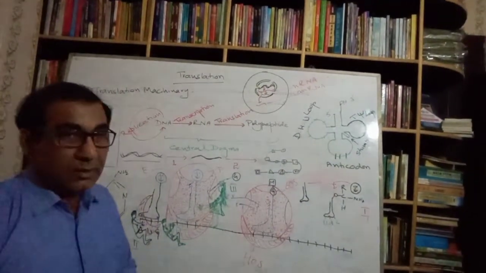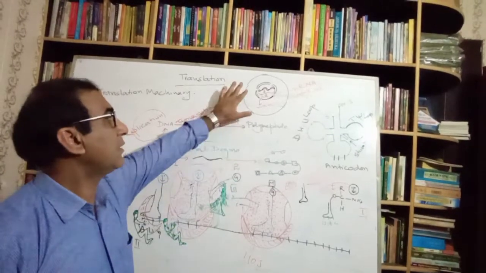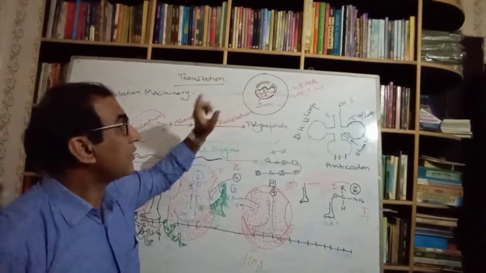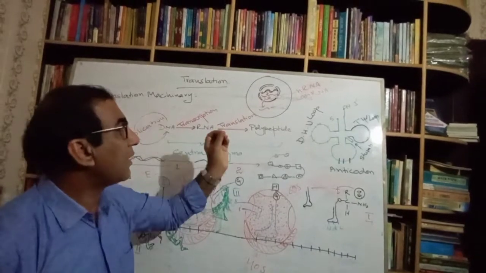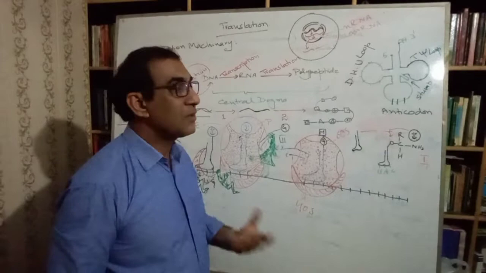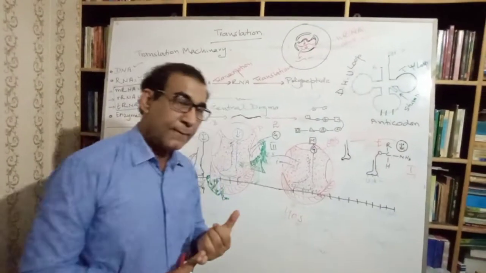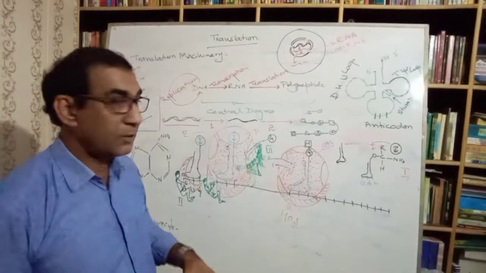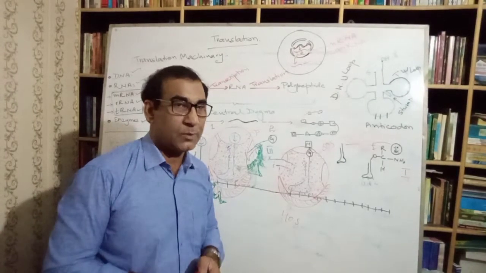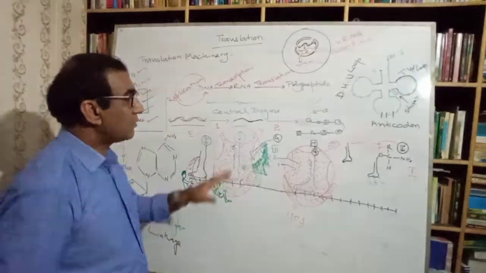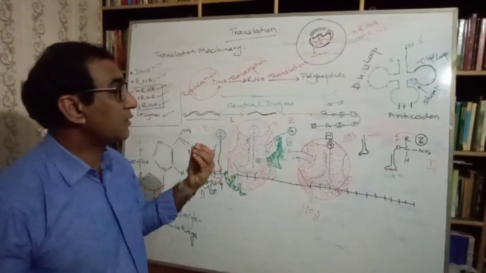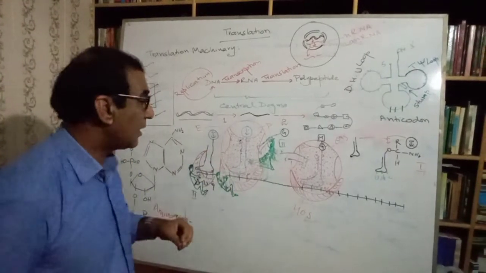I will tell you why we call it the heterogeneous nuclear RNA, or simply the nuclear RNA, and why we call this very molecule the messenger RNA, in the next lecture. In that lecture we will study the regulation of the transcription process. Today we are only going to understand the translation process.